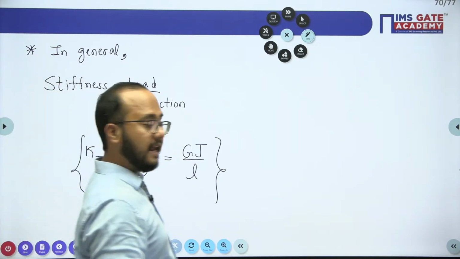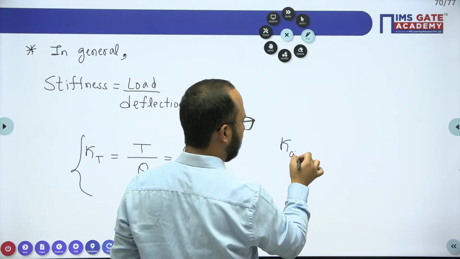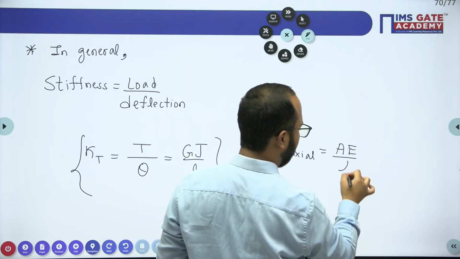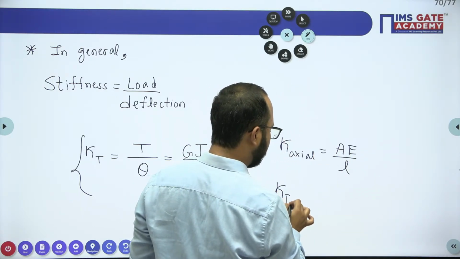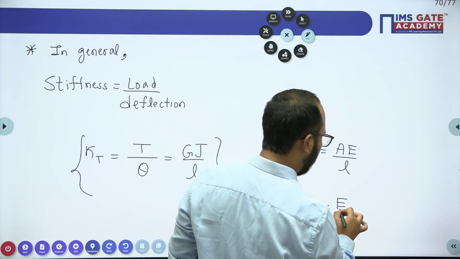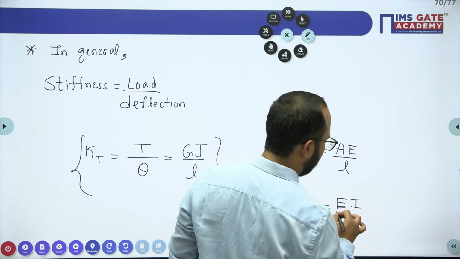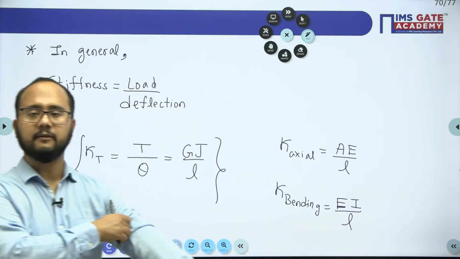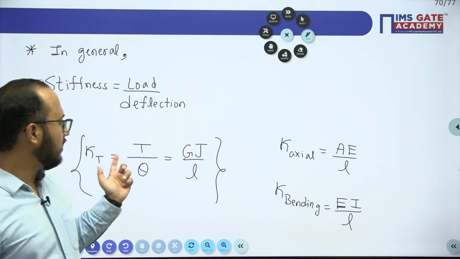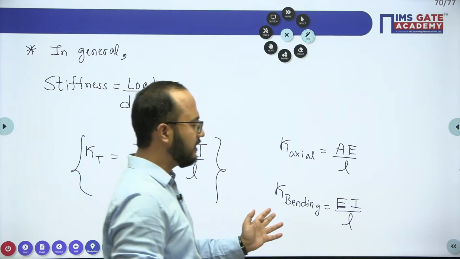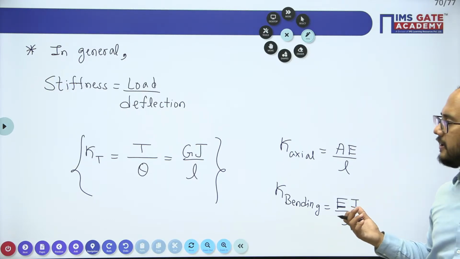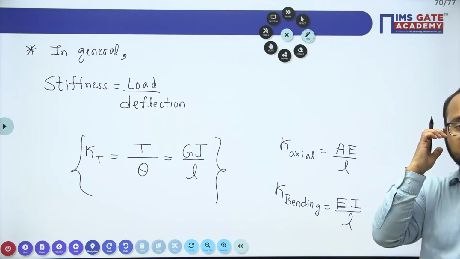If I talk about the axial stiffness, it will be AE by L. If I talk about the bending stiffness, it will be EI by L. So GJ by L for torsional, AE by L for axial stiffness, and EI by L for bending stiffness. Like that we can write the different stiffnesses. I hope these points are clear to everybody, right?